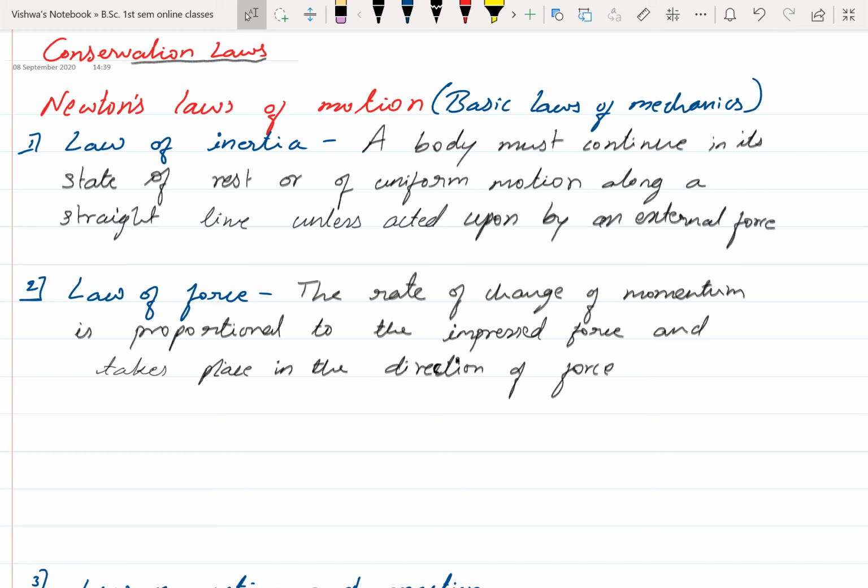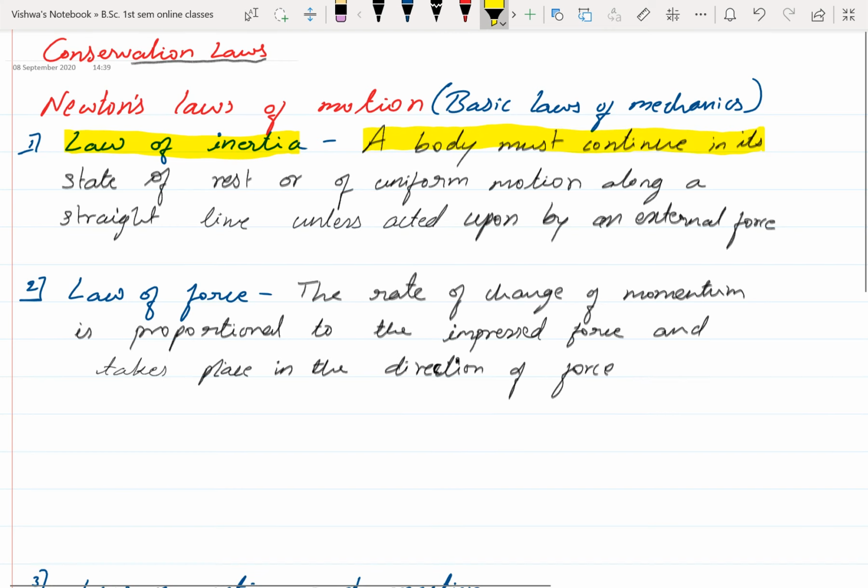Those basic laws of mechanics were stated by Newton, so we call them Newton's laws of motion. Newton states three laws of motion, which we call the first law, second law and third law. The first law we call the law of inertia. The statement of this law is: a body must